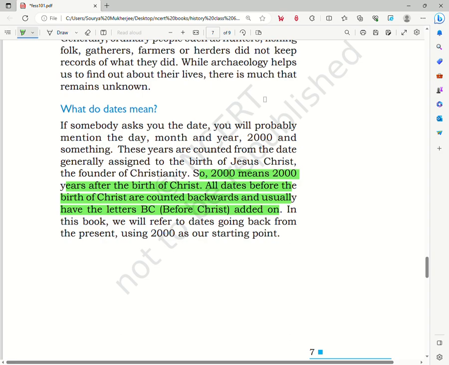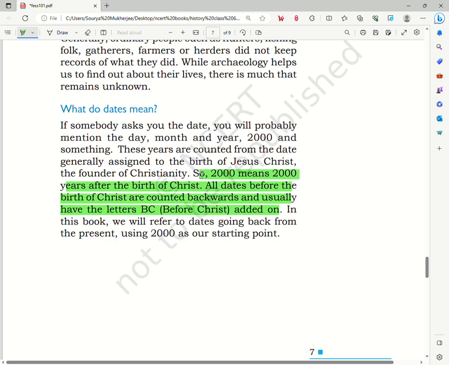So, when we see dates in the past, in the current dating, the dates that are marked start from the birth of Christ. The birth of Christ is taken as a central point, and the events that took place before the birth of Christ are marked using BC, that is before Christ, and the events that took place after the birth of Christ are known as CE, or the Common Era.